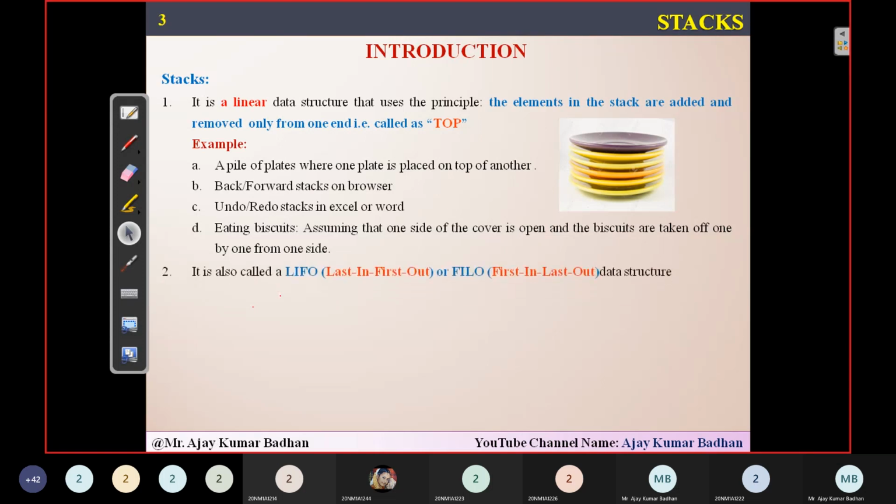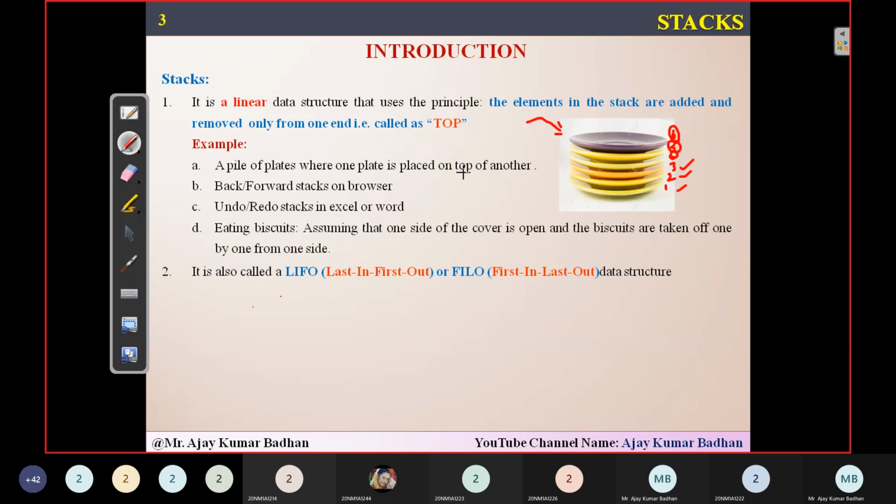So stepping ahead, as I told you, the last element which we are inserting is taken first. If you see here, this is the first plate, second plate, third plate, fourth, fifth, and sixth plate. Assume that there are only six plates right now. If any user comes, which plate will he take? The sixth plate is the one he is going to take first. Then the fifth plate will be taken by the next user, then the fourth plate, the third plate, the second plate, and one.